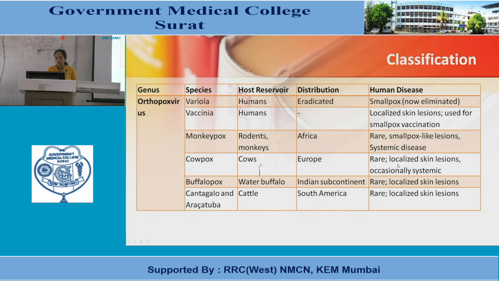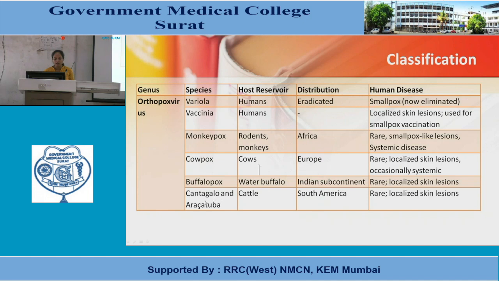Localized skin lesion may develop, and occasionally systemic diseases can develop. Species Buffalopox, host reservoir are water buffalo specific, and distribution in Indian subcontinent. Human diseases are rare, and localized skin lesions may develop.